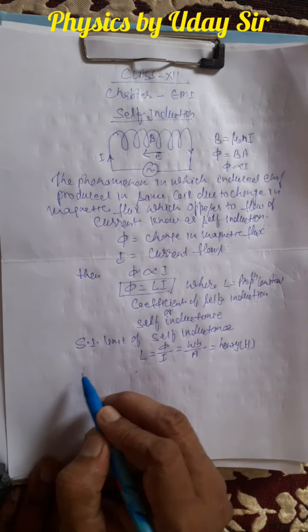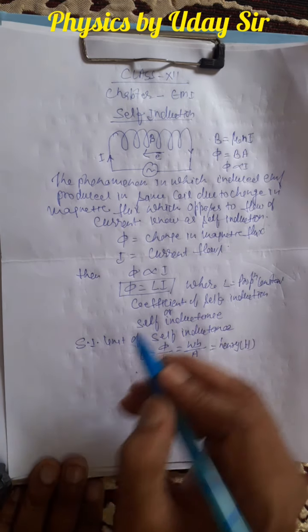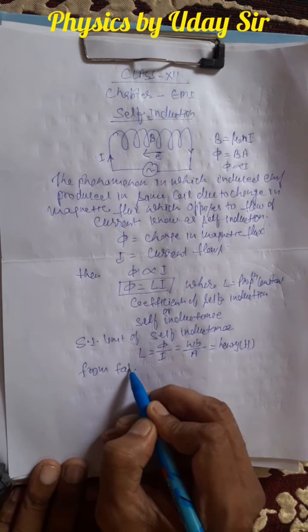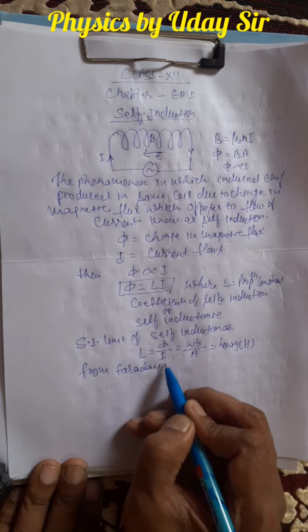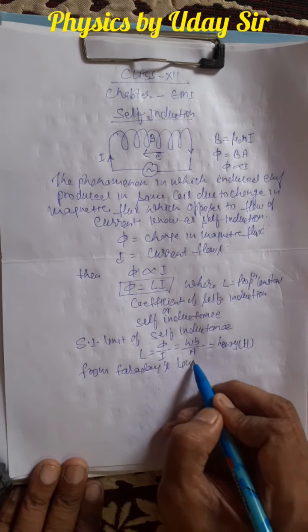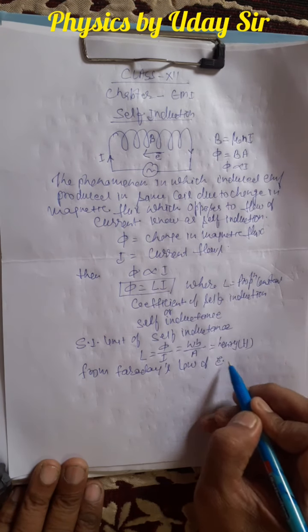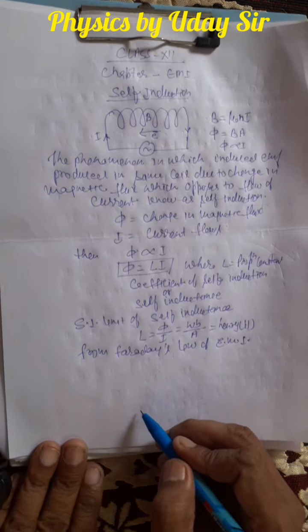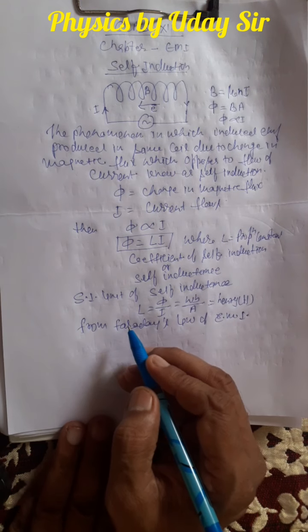Okay. Now if we apply Faraday's law of electromagnetic induction, what is that?